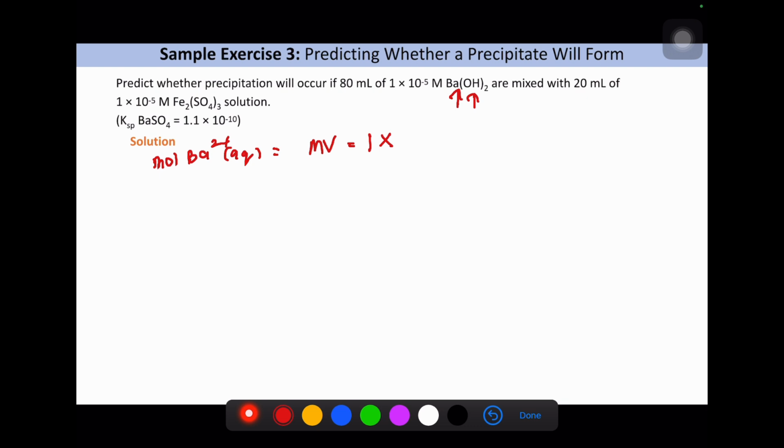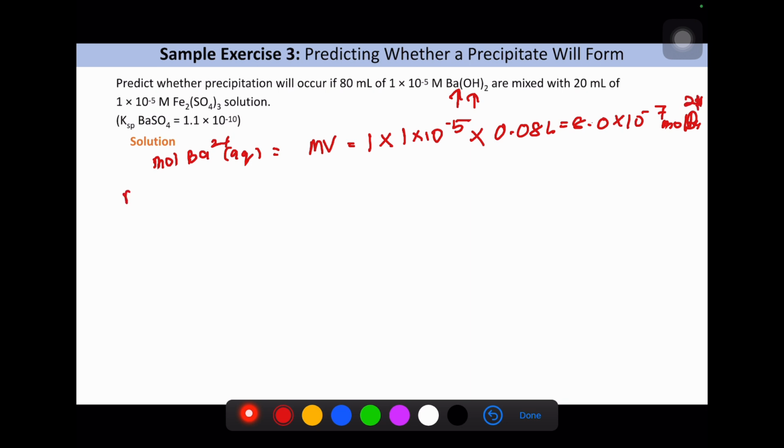So 1 times the molarity, and then we multiply by the volume. The volume is actually 80 ml, so we change it to liters. So this is the value for the moles of barium, Ba2+.